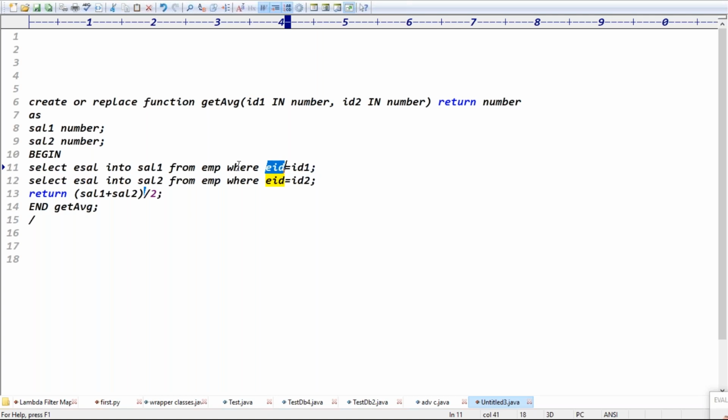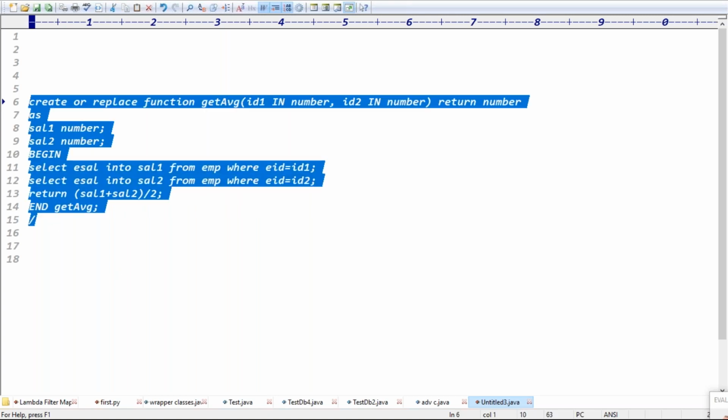This EID we have already declared, from which table? From which table here? The employee table. You are taking ID1 as the input, right? That input you are mapping to the table data, employee ID, in the employee table, right? So for this table, the query also we only have to write and execute in our database. And the query is written by the DB team, the database team.